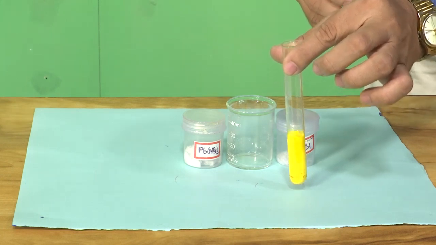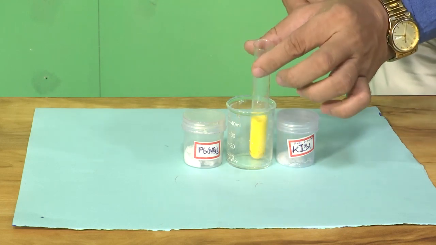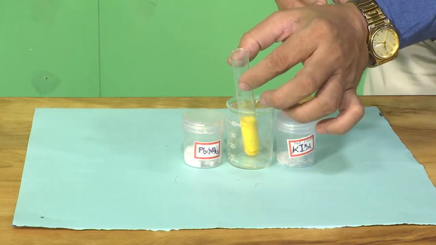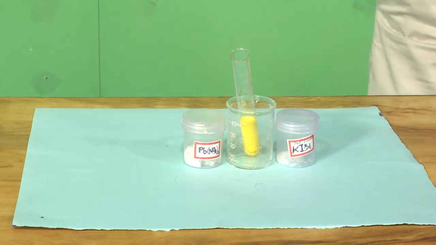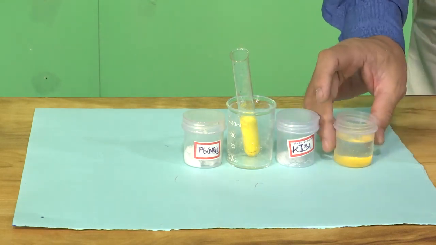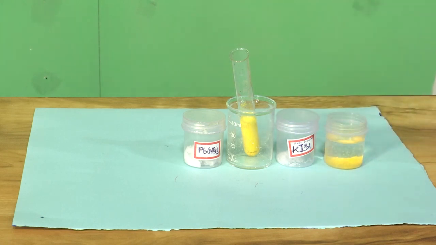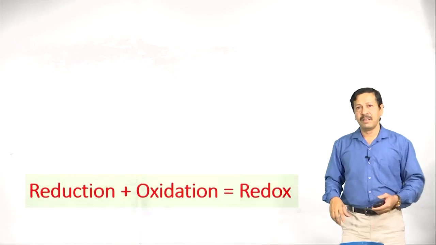So, precipitate of lead iodide is formed in this solution. If you keep this one for some time, the precipitate settles, and already I prepared the solution. You will observe here the precipitation formation. If you keep this on for half an hour, you will observe deposition of solid precipitate at the bottom.